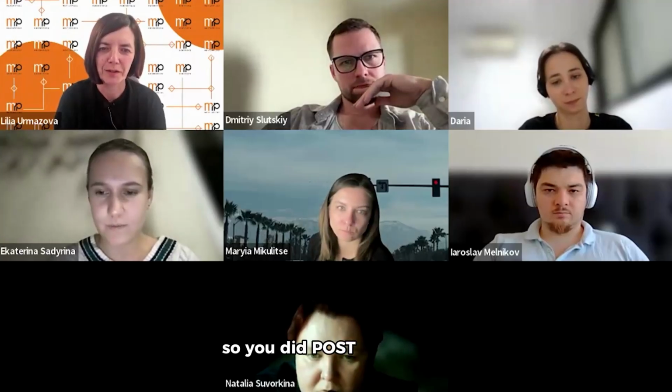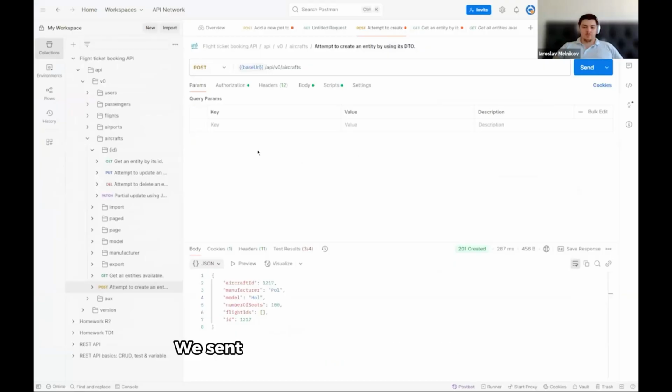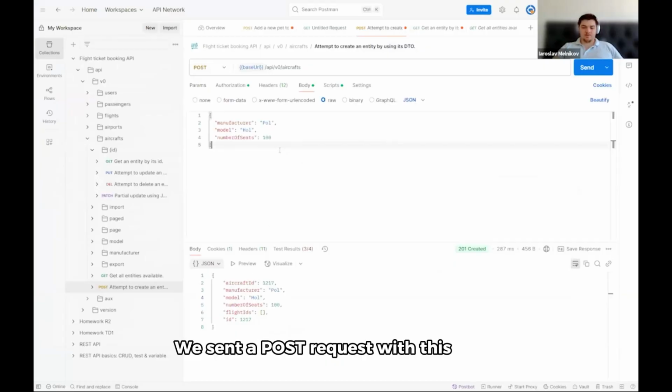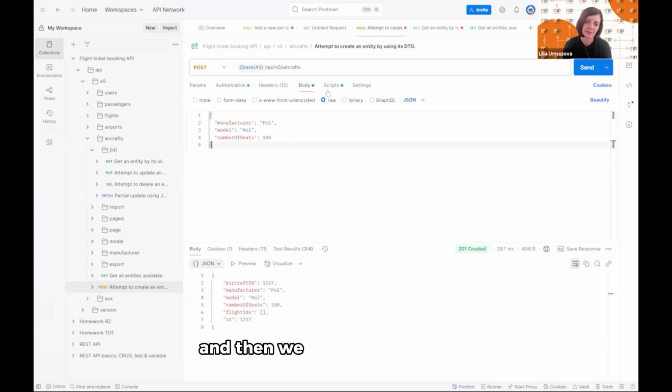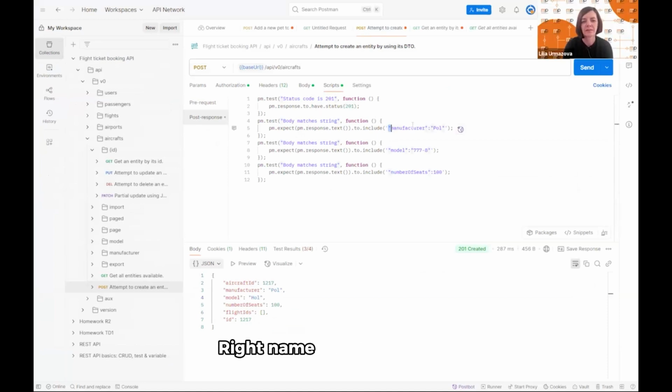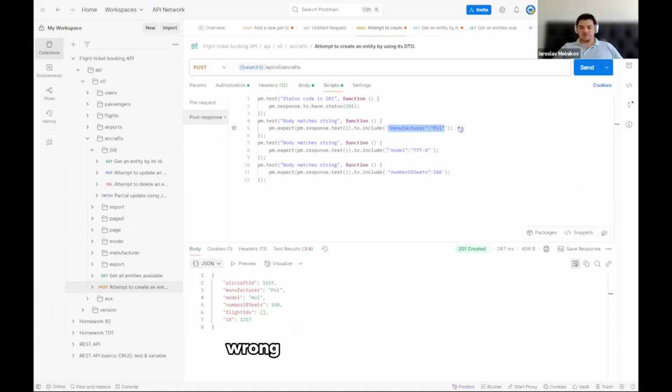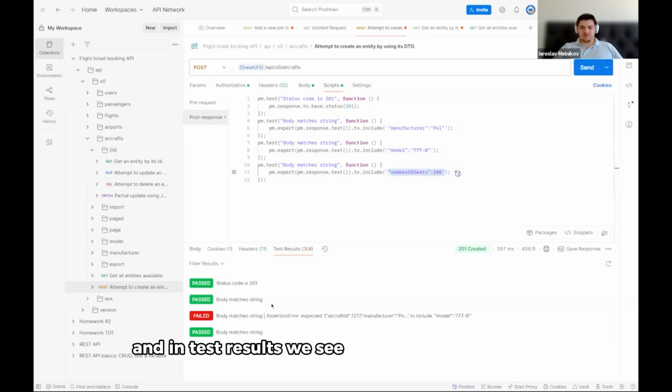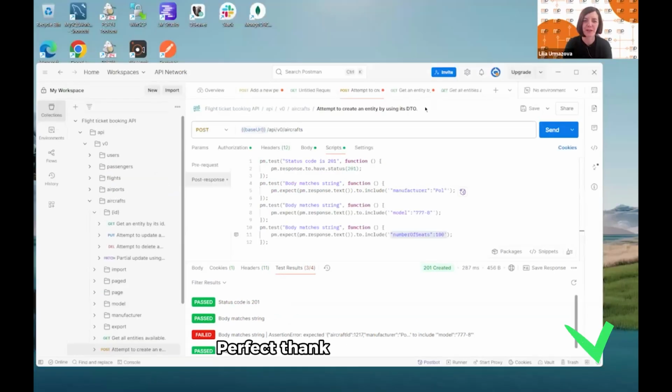Okay, so you did POST as well, yes? We sent a POST request with this body, and then we wrote similar scripts: status code 201 instead of 200, right name of manufacturer, wrong name of model, and right number of seats. And in test results, we see the expected result: passed, failed, and passed. Perfect, thank you very much.